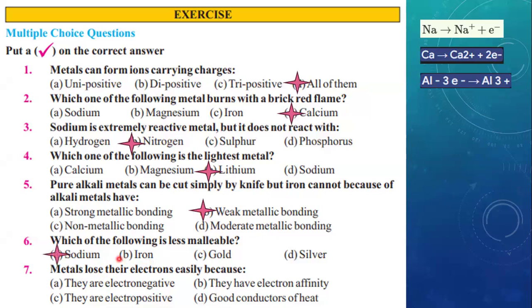Next is MCQ number 7. Metals lose their electrons easily because we have studied that the property by virtue of which the atom of an element has a tendency to lose electrons is known as electropositivity, and the element or atom is known as electropositive. So metals are electropositive. That's why they can lose electrons very easily. So the option is C.